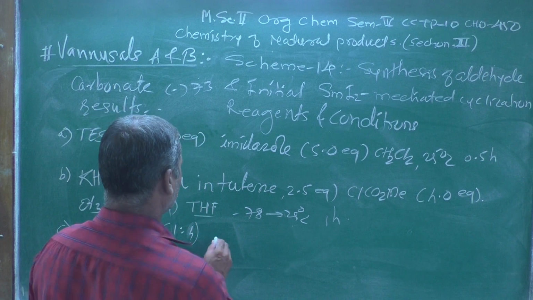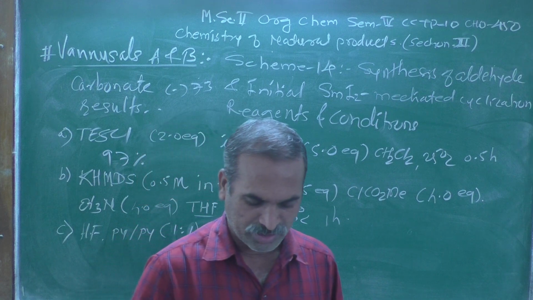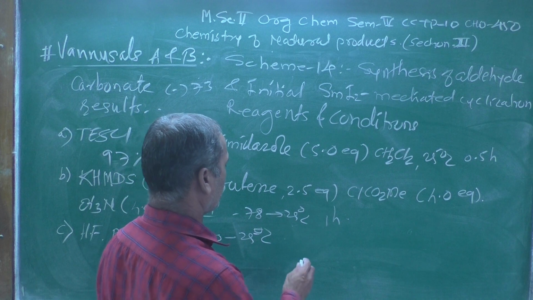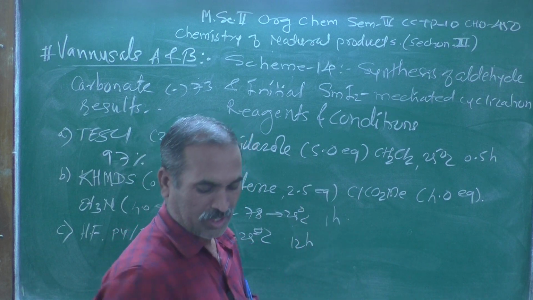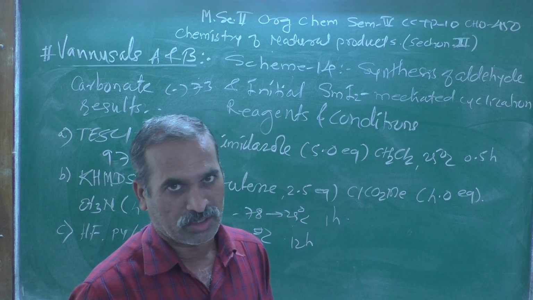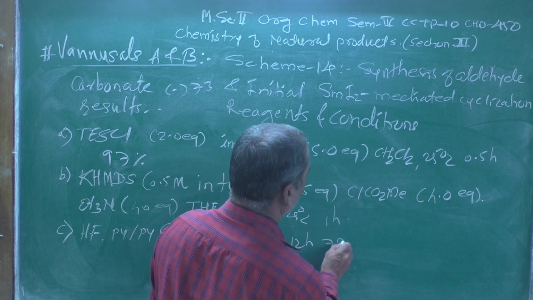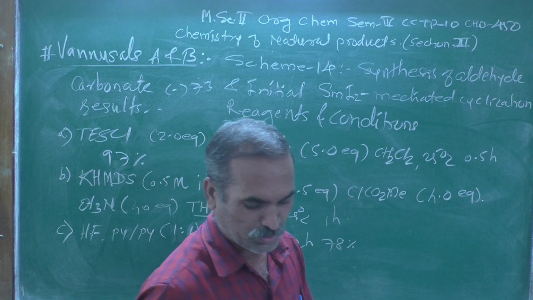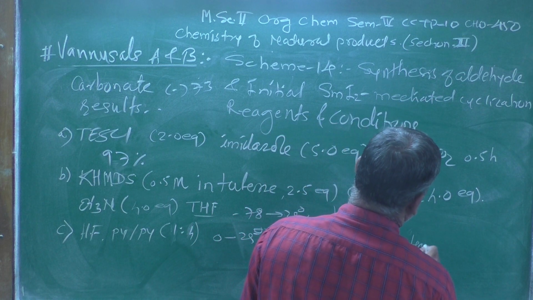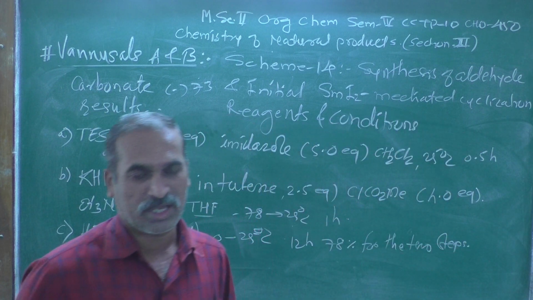The temperature is kept at 0 to 25 degrees centigrade, and this reaction mixture was stirred for 12 hours. The product was obtained in approximately 78% yield for those 2 steps, which is a good yield.